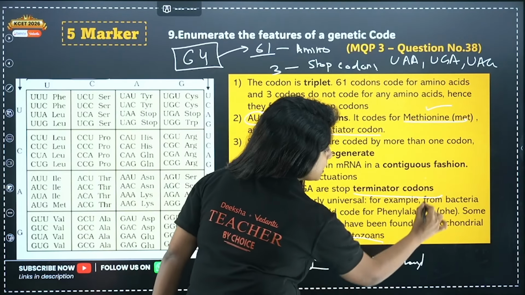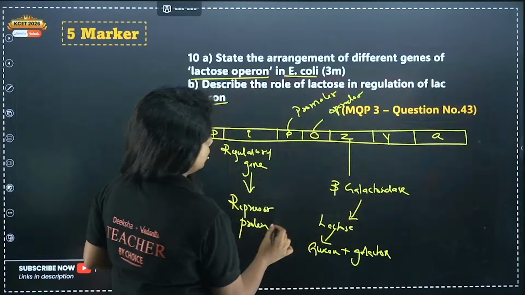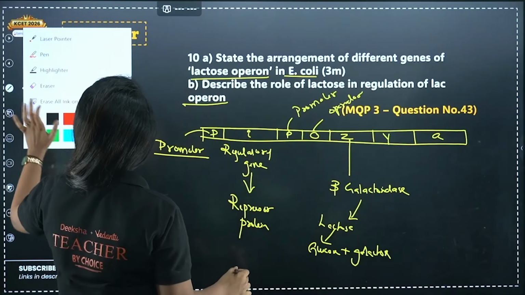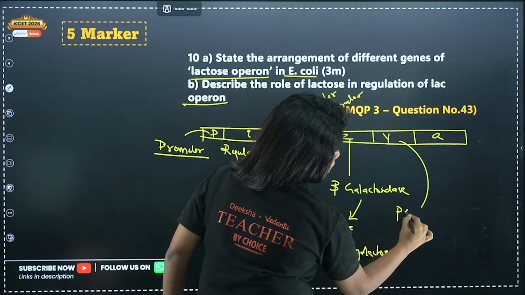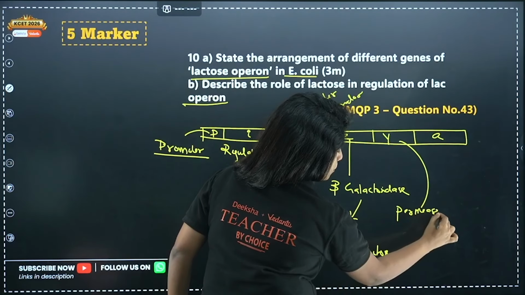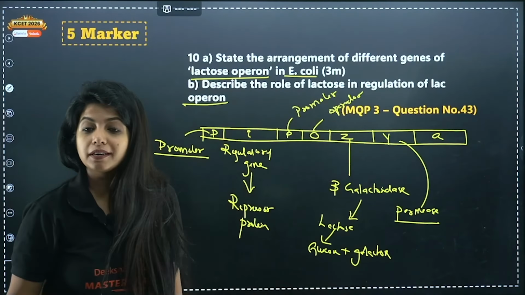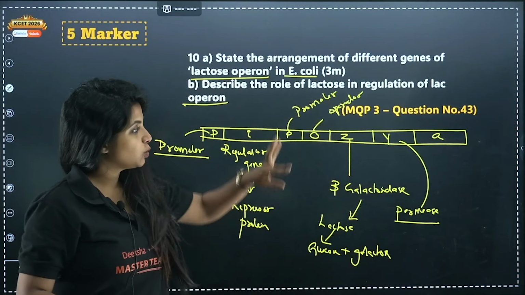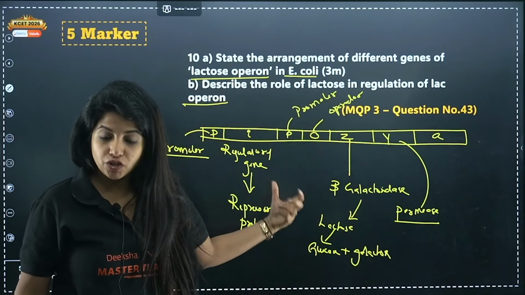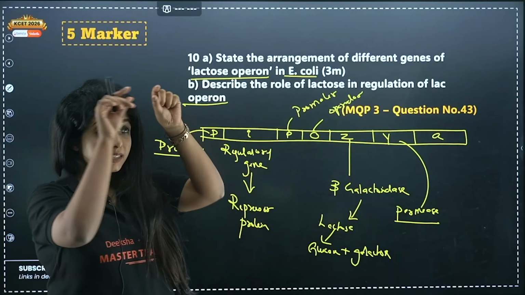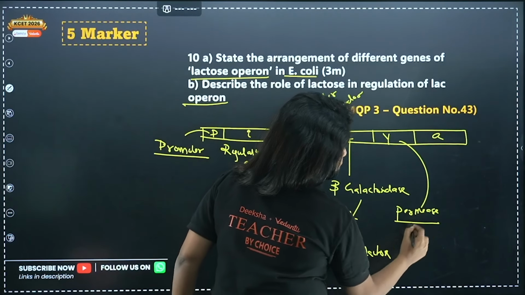Okay, Y is another gene coding for an enzyme, permease. Permease increases the permeability of the membrane. These genes are all inside the E. coli, my dear children, Escherichia coli. To increase the permeability of the membrane of E. coli, we have permease.